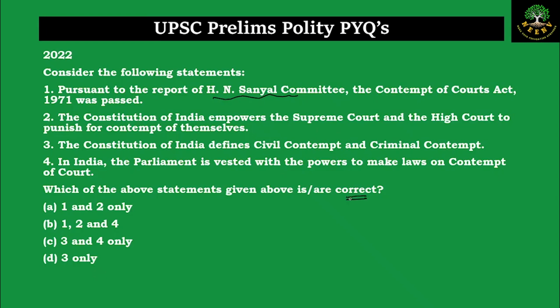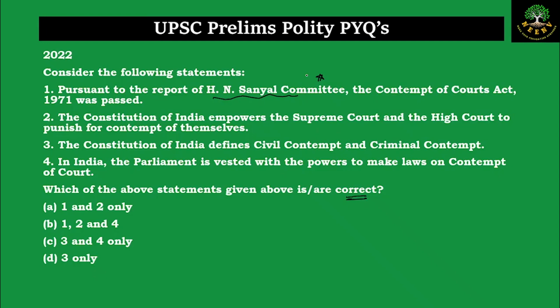Now, when you are solving this question in the exam hall, when you look at H.N. Sanyal Committee, you may know this or you may not know this because nobody studies so in depth. Now let us look at the easier statements. Going through the easier statements and eliminating the option is the way here.